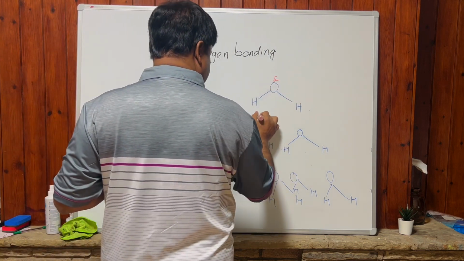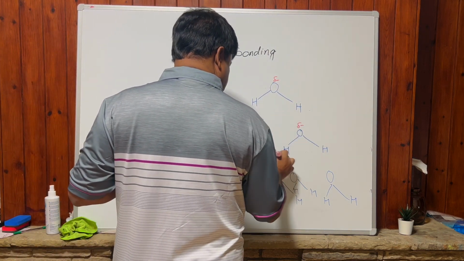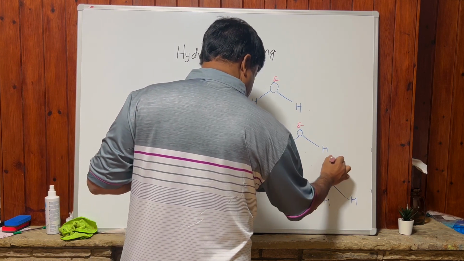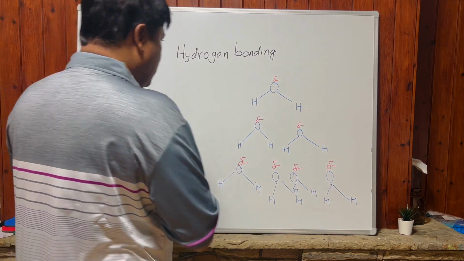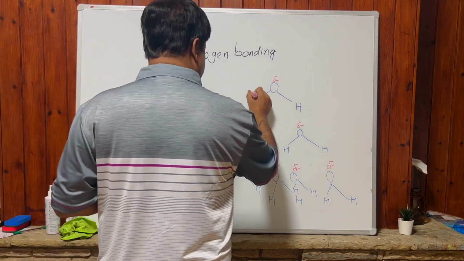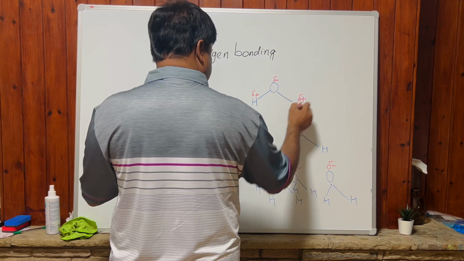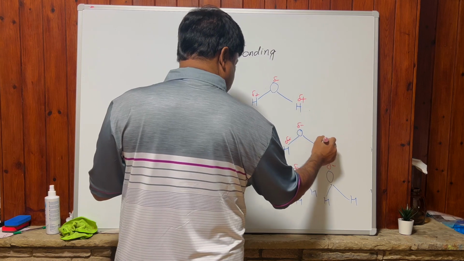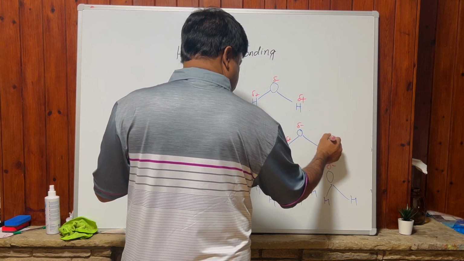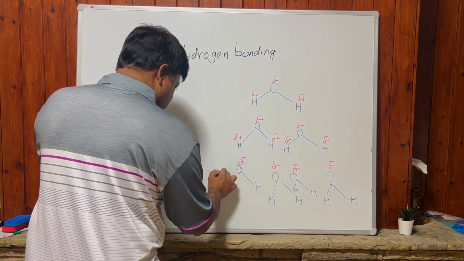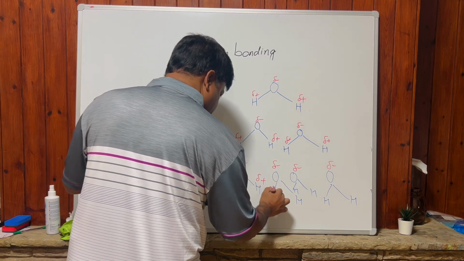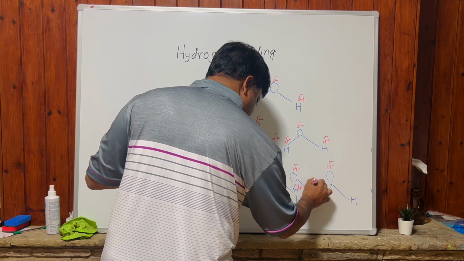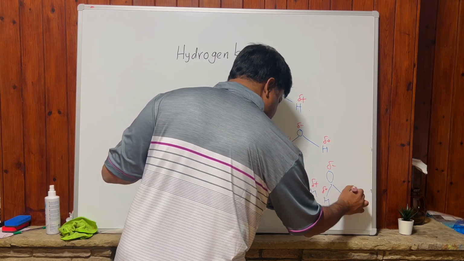Oxygen is highly electronegative, so it carries a slight negative charge. Now look at the bond: the hydrogens carry a partial positive charge.